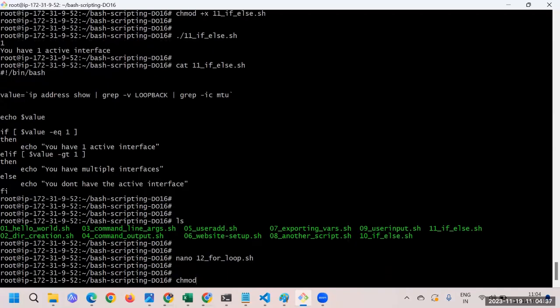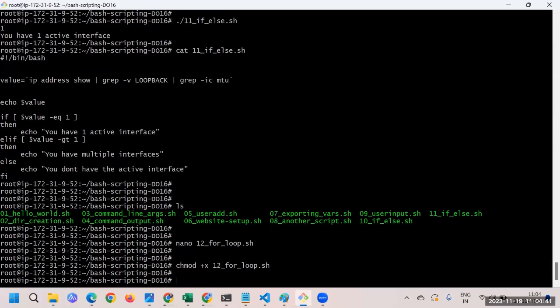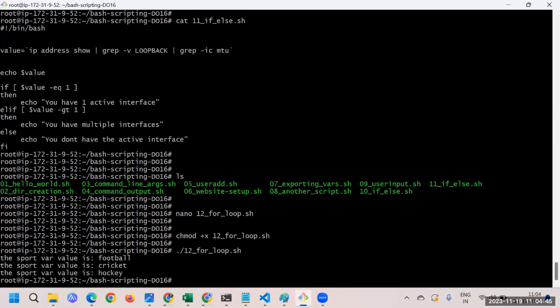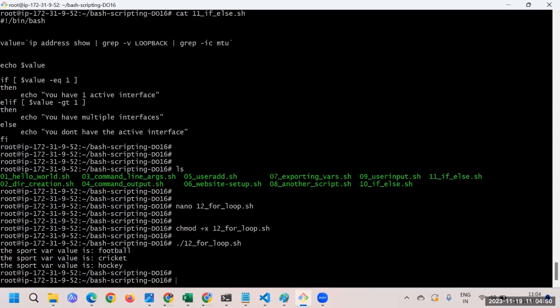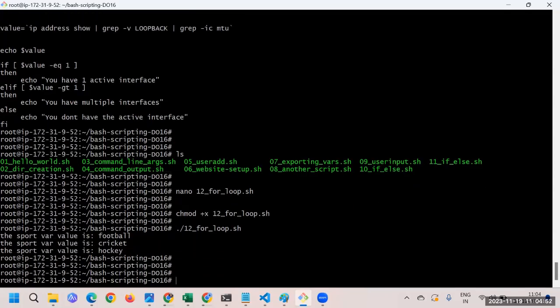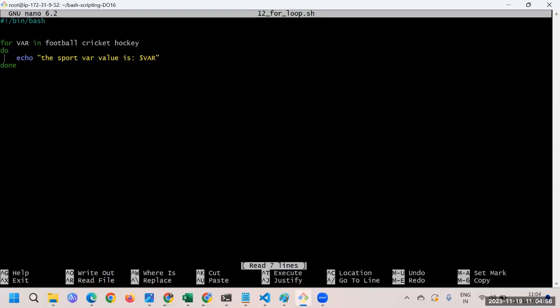I'll give the permission, chmod plus x 12. So we are giving the permission and it's time to execute this script. You can see here the sport var value is this one. Maybe the execution was quite fast, right? So what we can do is make it a little slower. Let's say sleep for 2 seconds.